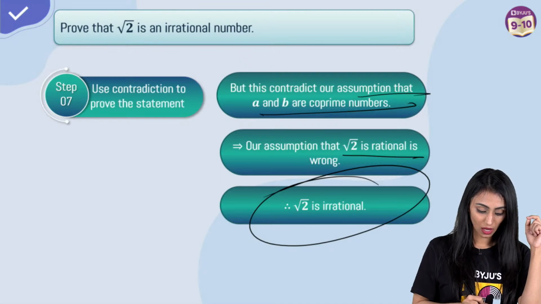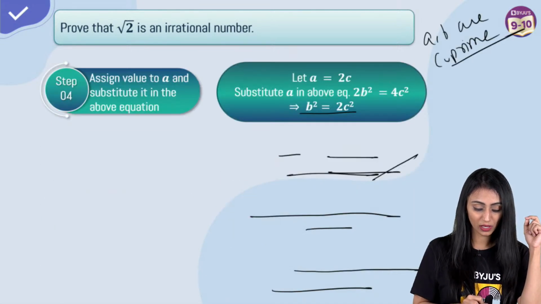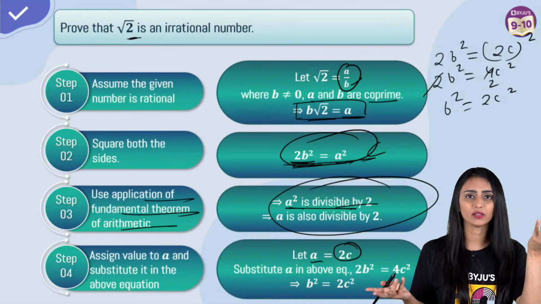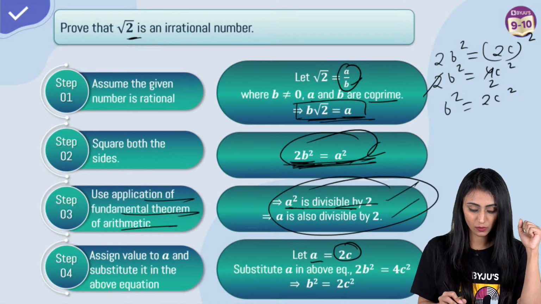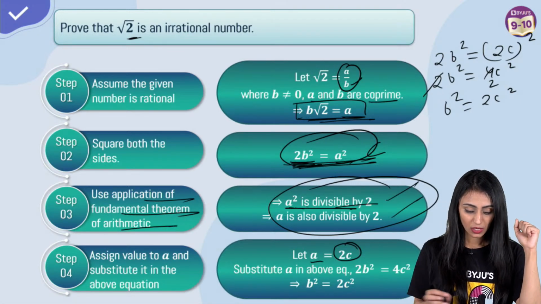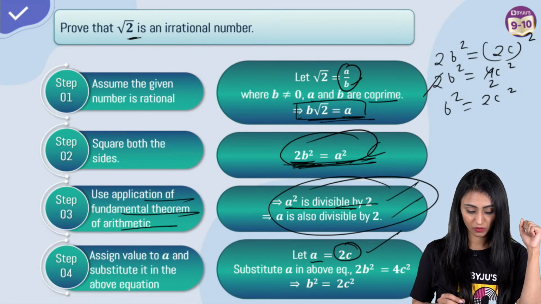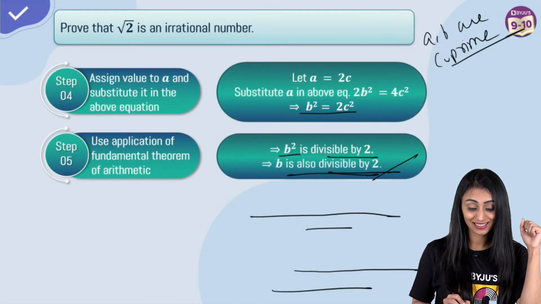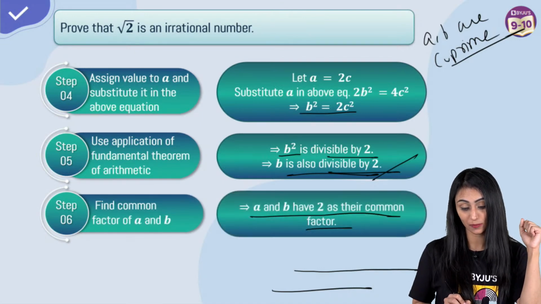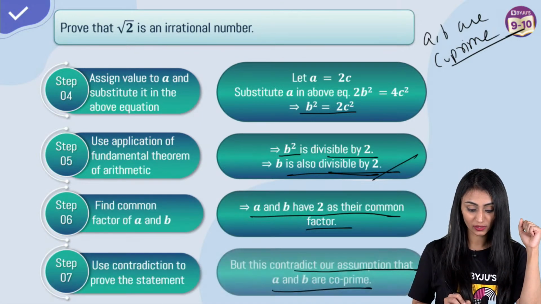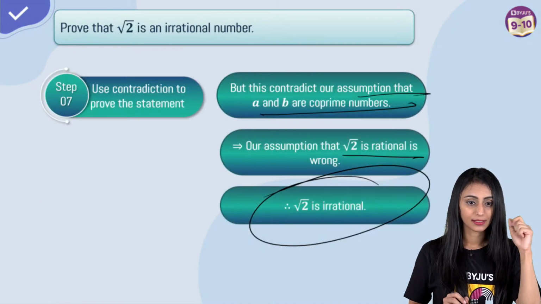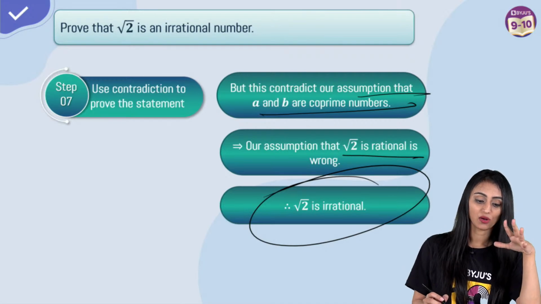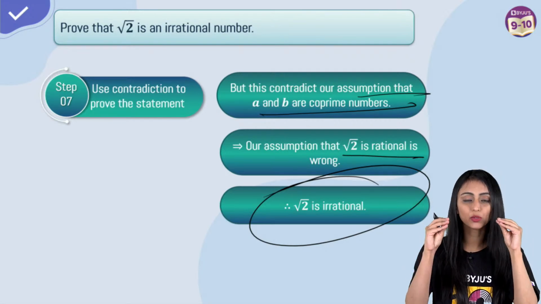So first, after assuming that they are co-prime, we say that obviously they have nothing common between them. So I took square on both the sides, this equation came. This shows that 2 is dividing a square, so 2 is dividing a also. Then I used another variable with this, right? Why we took that? Just to show that they are not co-prime actually. They have another common factor. So this is basically contradicting our assumption. Yes. All right. So here in this question, we just proved that root 2 is an irrational number.